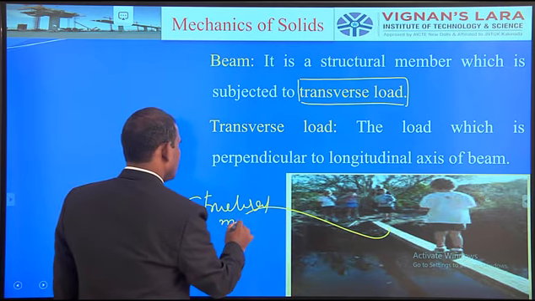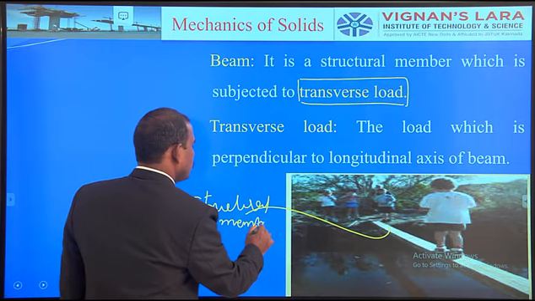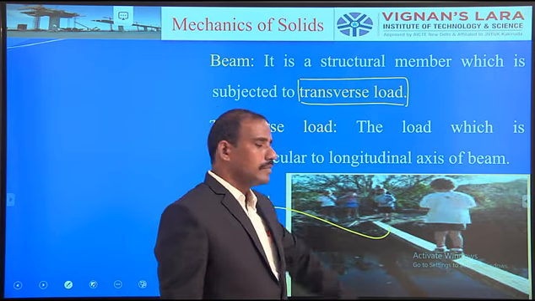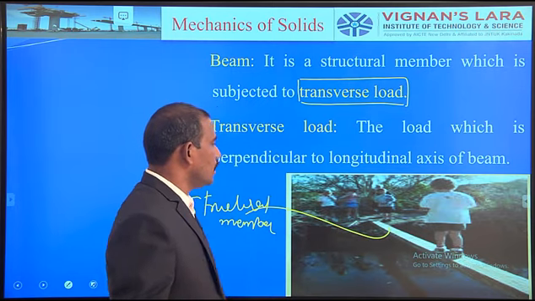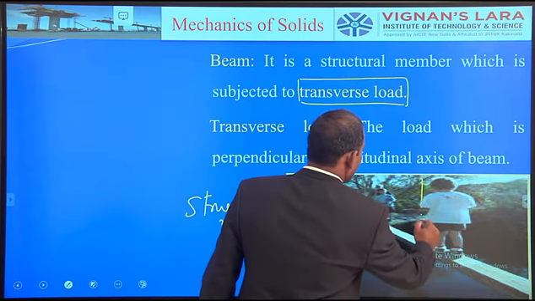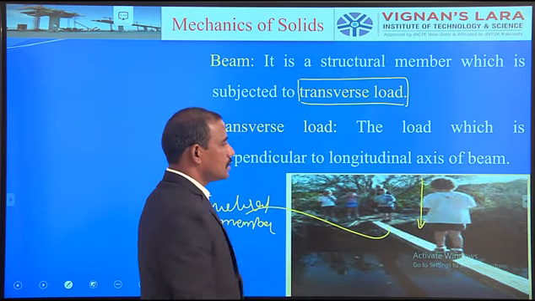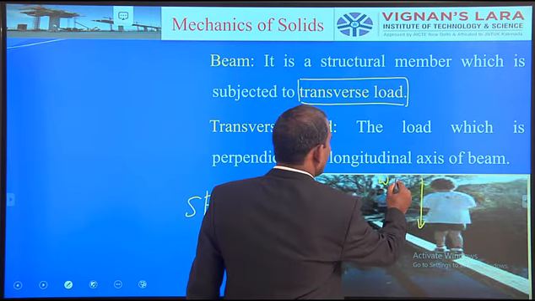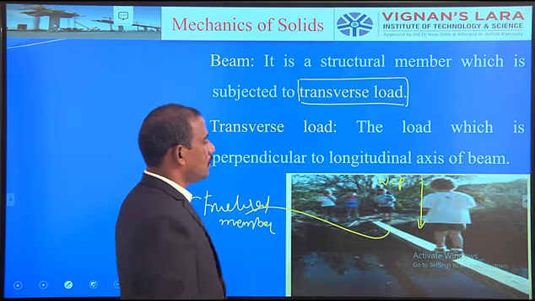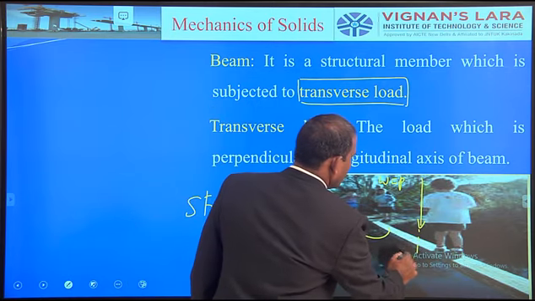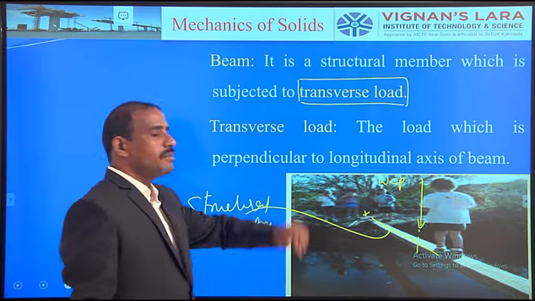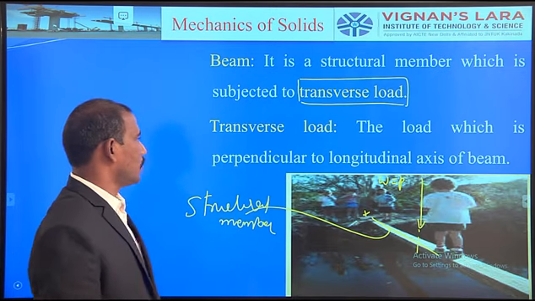Structural member. Simply, it is placed across the canal. If you observe, the weight of the boy is always vertically downward, so this is assumed as W or P. The line of action of the weight of the boy is perpendicular to the axis. This is the axis. So this is the best example for the transverse load.